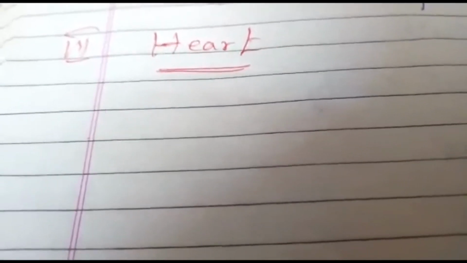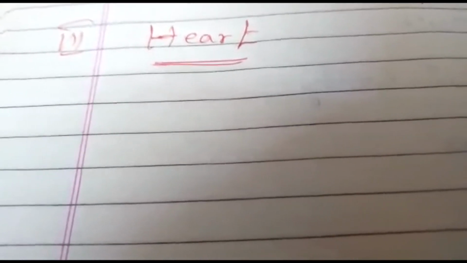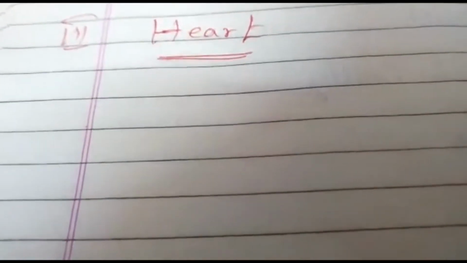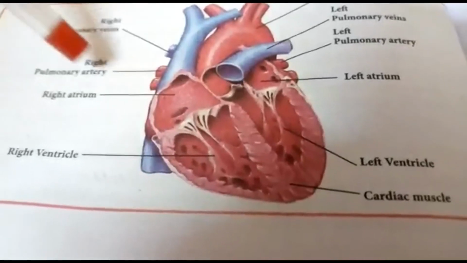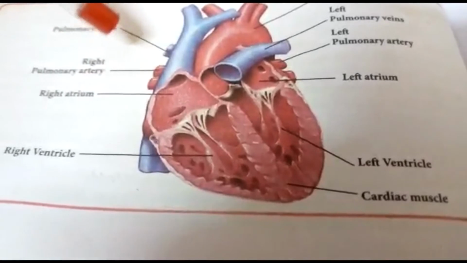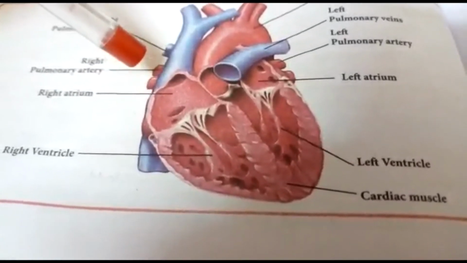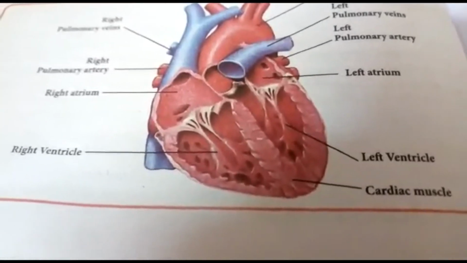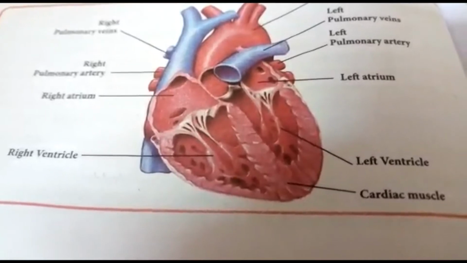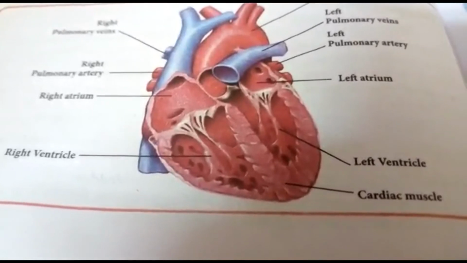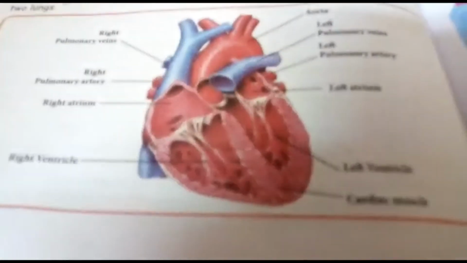Next we move on to the heart. In Tamil, heart means idayam. Let's see about the heart. This is the picture of the heart. This is a very important organ in our body. See the picture carefully. Let's see some points about the heart. The heart is a hollow muscular organ. It is somewhat conical in shape. It is covered with a double-walled membrane called pericardium.